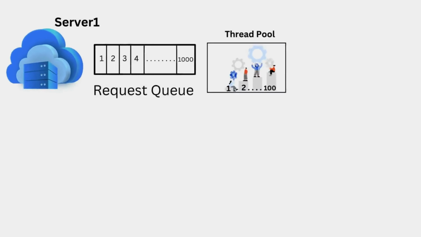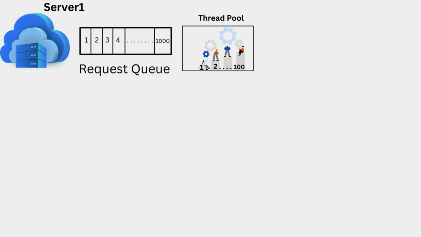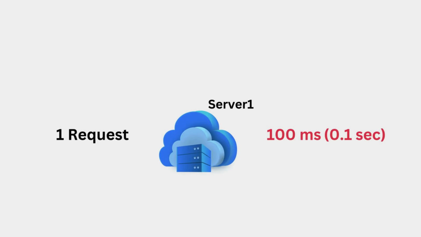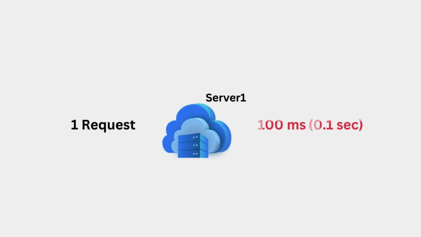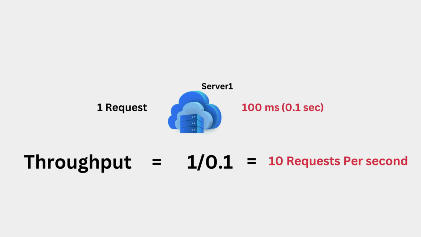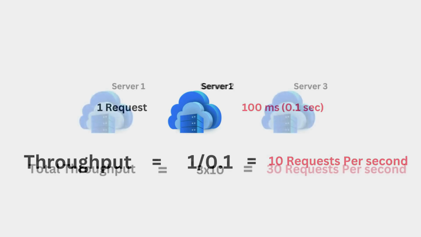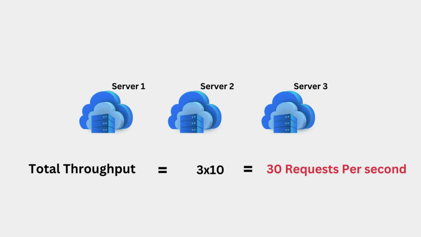To understand why this happens, let's look at some basic math. Assume each server can process a request in 100 milliseconds, that is 0.1 seconds. That means each server can process 10 requests per second. If there are 3 servers, the combined system can handle 30 requests per second.